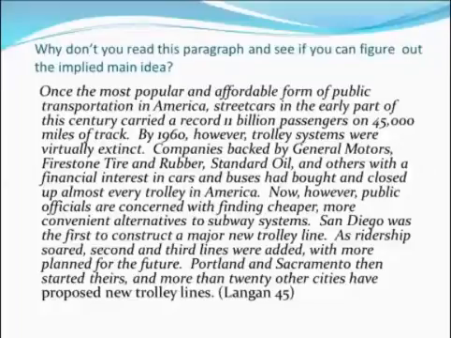Now, however, public officials are concerned with finding cheaper, more convenient alternatives to subway systems. San Diego was the first to construct a major new trolley line. As ridership soared, second and third lines were added, with more planned for the future. Portland and Sacramento then started theirs, and more than 20 other cities have proposed new trolley lines.